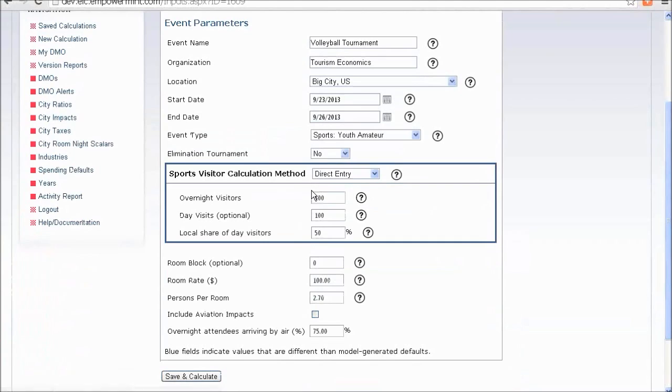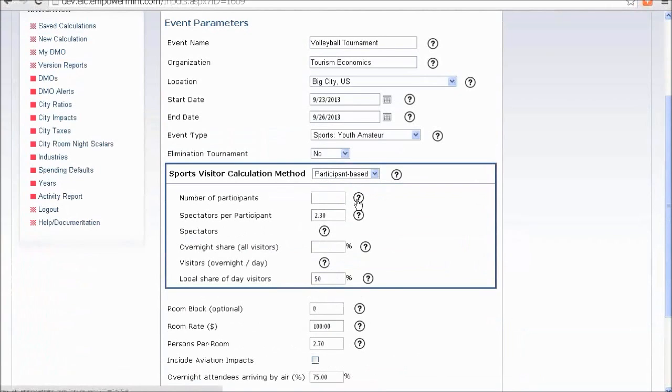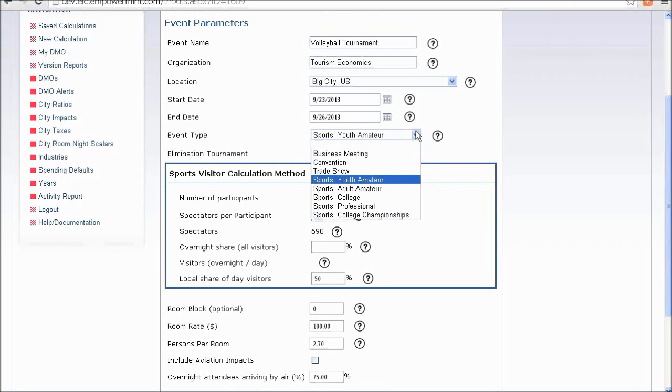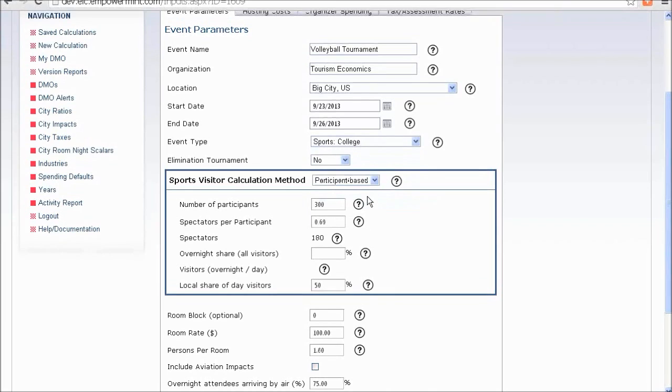We can change the way that we calculate the number of visitors. So in our original run, we entered in directly the number of overnight and day visitors. Well, if we only know the number of participants, we can change our method for calculating the total number of visits. So if we say that there are 300 participants, and that's the only number we know, well, then the number of spectators is calculated as a function of that using an event type average for the number of spectators per participant. Well, for a youth amateur, that's 2.3 spectators per participant.